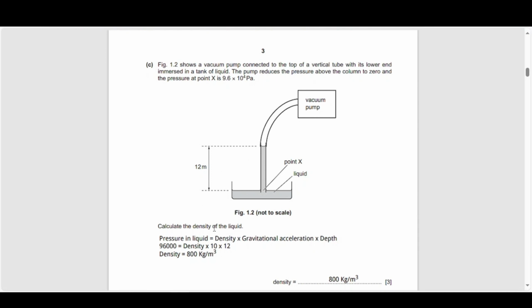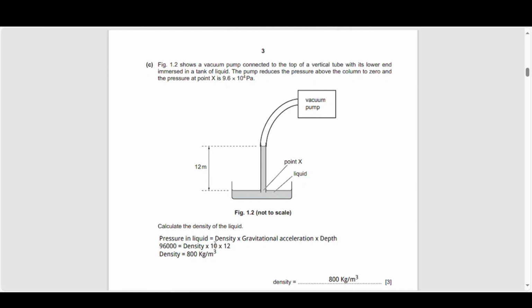So they want you to calculate the density of the liquid. What you've got here is 12 meters of liquid. You've got no pressure at the top, and you've got a pressure of 9.6 × 10^4 pascals at the bottom. So we know the pressure is equal to the density multiplied by the gravitational field strength multiplied by the depth. In this case, we know the depth is 12 meters. We know the gravitational field strength to be 10. And we know that 12 meters of this liquid is causing a pressure of 9.6 × 10^4 or 96,000 pascals.